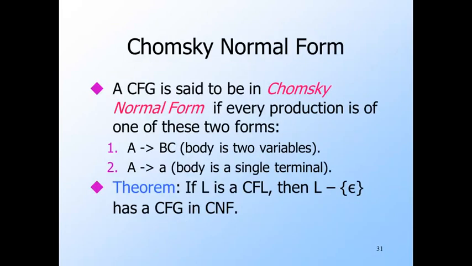We've almost got our grammars into Chomsky normal form, or CNF. Such a grammar has only two kinds of production bodies, single terminals or two variables. We're now going to give the construction of a CNF grammar for L minus epsilon, where L is any context-free grammar. Incidentally, one important use of putting grammars in CNF is that it gives us a relatively efficient algorithm for testing membership of a string in a context-free language.